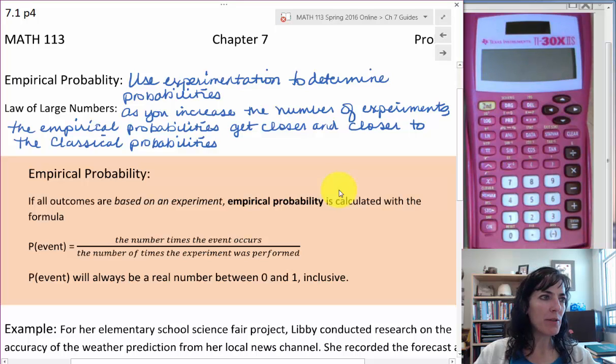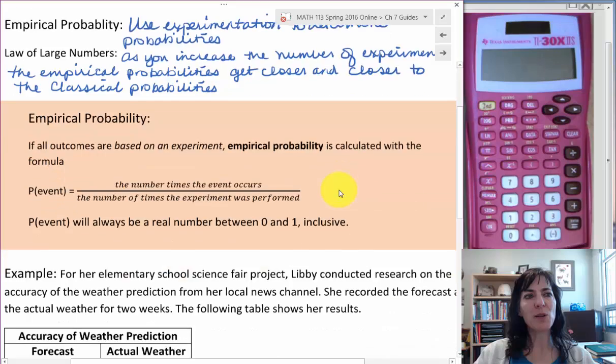So the probability for an event, again, whether it's been done with an experiment or done using theoretical probabilities, the probability of an event is always going to be between 0 and 1.